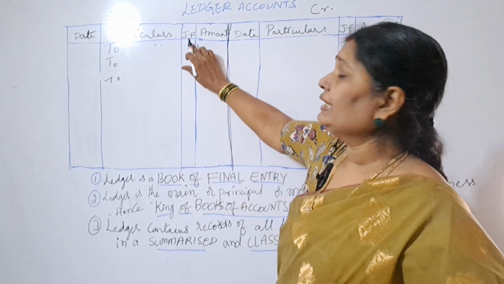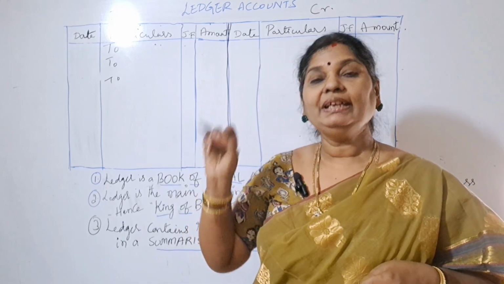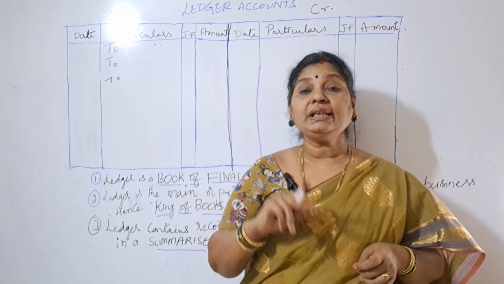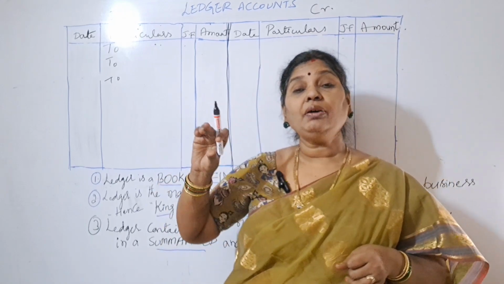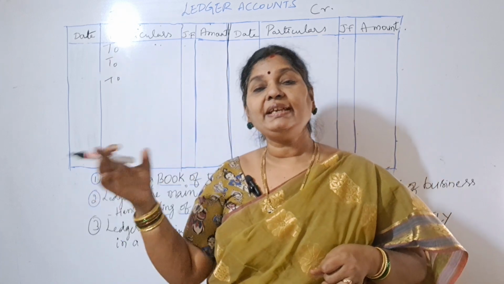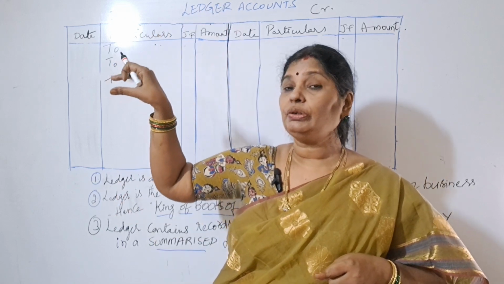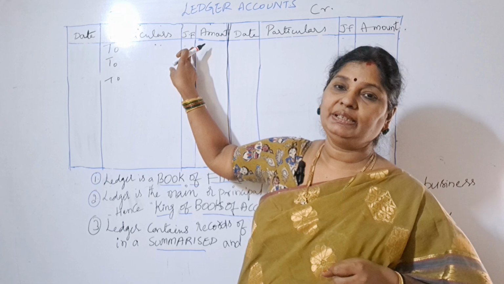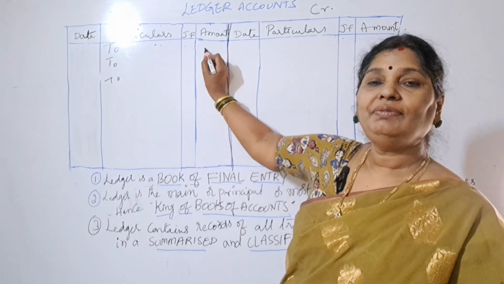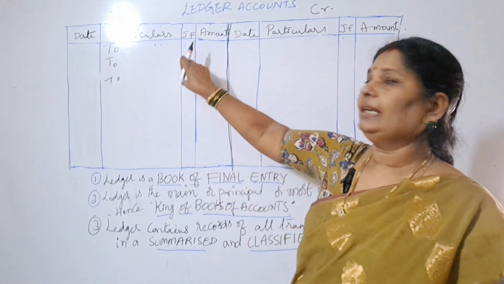And next, journal folio. What is journal folio? While writing journal entries, we have written LF. Here also in the same way we'll write JF. What is the meaning of JF? Journal folio means where we have written this entry in our journal. Say, for example, we sold goods. So what is the entry? Cash account debit to sales account. This entry we have written somewhere in the journal book, so that page number we will write here, in the journal folio. Next, amount. Say we have sold goods for 50,000. So we'll write here 50,000. Like this, we'll write date column, particulars column, JF, amount.